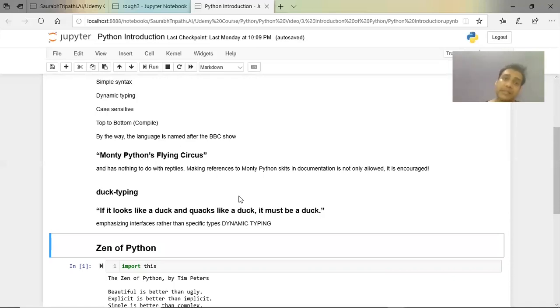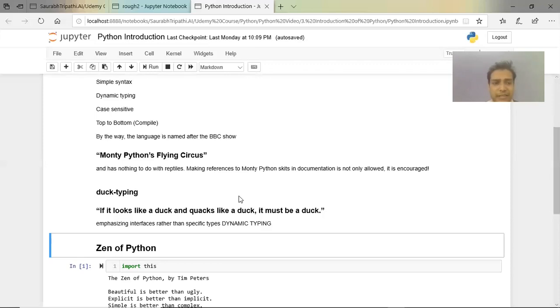Even the documentation encourages adding this whenever you're creating a tutorial. I will tell you how to go to the documentation and work on it. They encourage you to share why we have kept the name Python. It's a very interesting factor to know, and a very good thing to understand the mindset of the people when they were working on this.